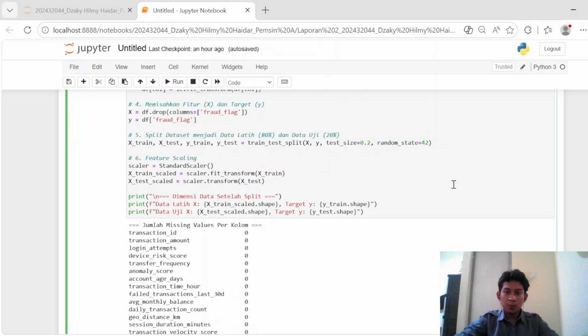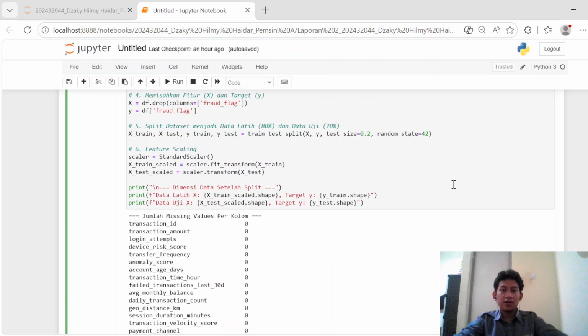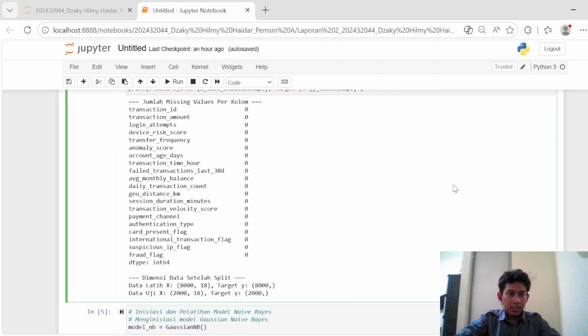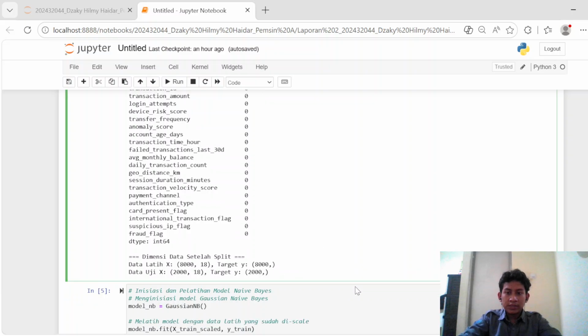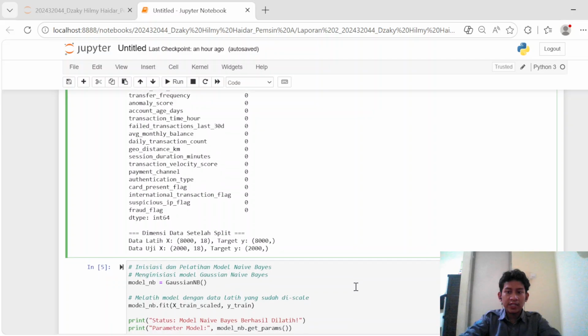This generated a training set of 8,000 rows to let the model learn fraud behavior, and a testing set of 2,000 rows kept completely hidden to validate model performance.